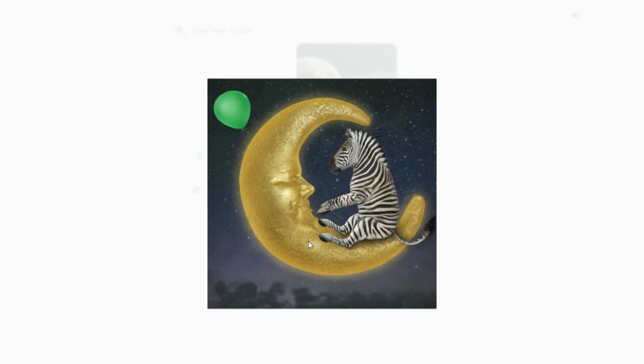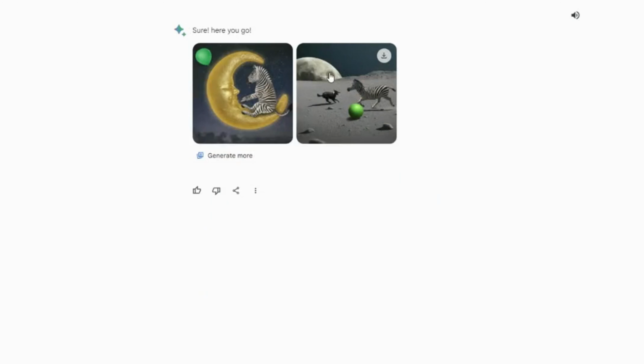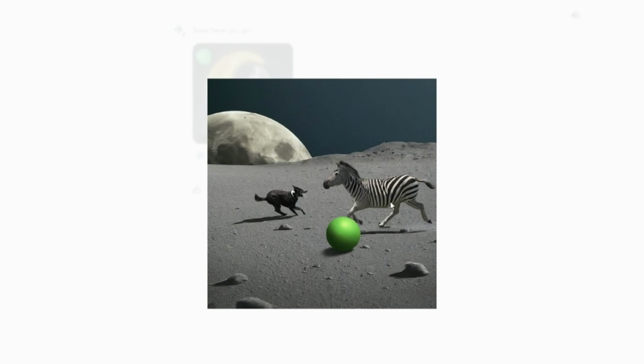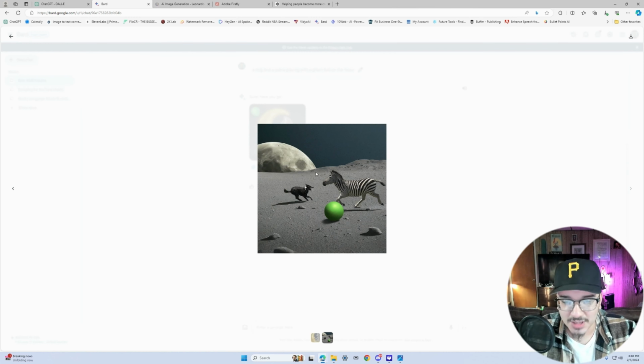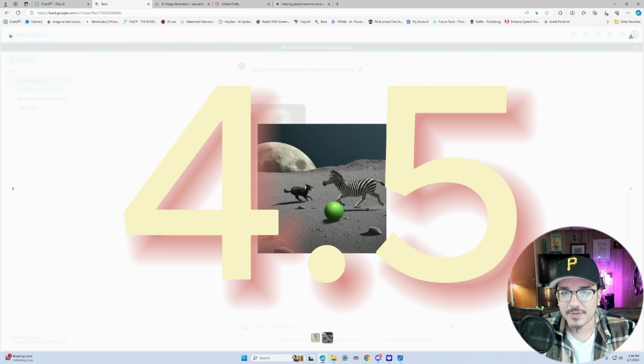And this is what it gave us. And again, I tried to tell you, I wasn't trying to be negative. This is what it gave us when I asked it for a zebra and a dog playing with a green ball on the moon. You have the zebra sitting on the moon with a green balloon next to it, and then you have sort of a zebra chasing a dog, sort of looking like a figure, because I don't even know what kind of dog that is, with a ball next to it, and the moon in the background, not on the moon. So that's pretty interesting. Again, I'm going to give Google probably a 4.5, and that's me being generous.